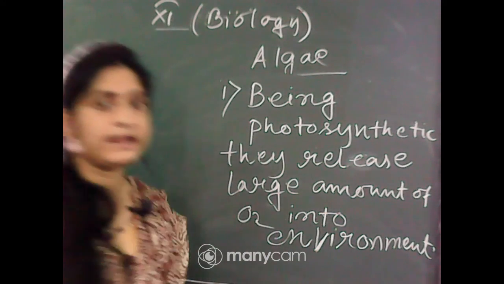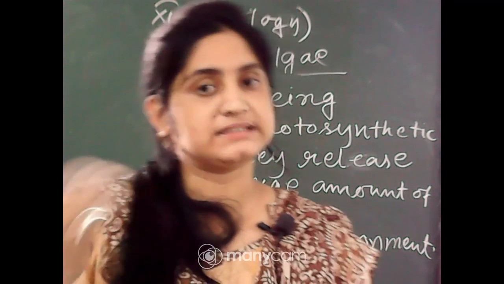So the first one helps in increasing the level of oxygen in the environment.